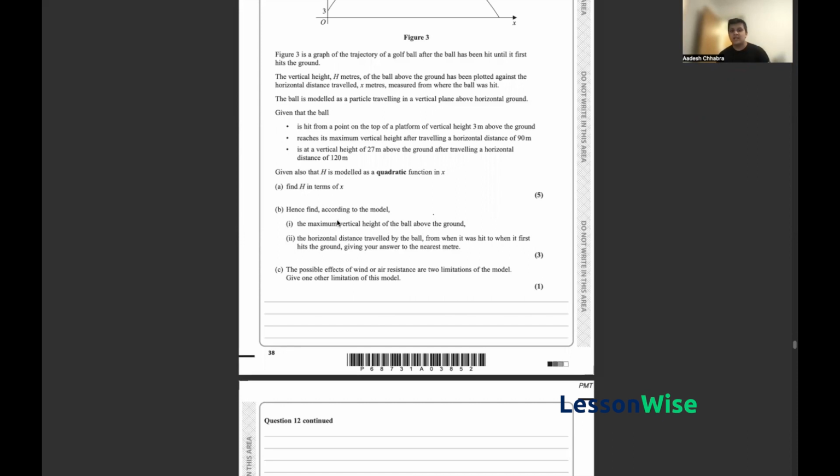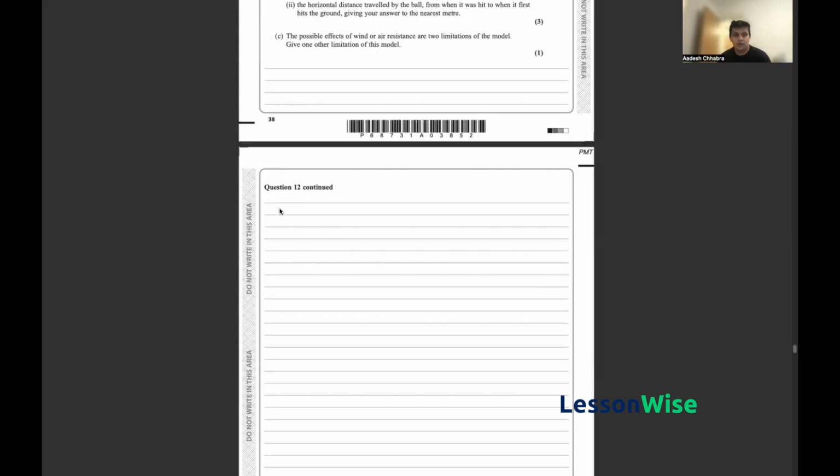Now, for part 1, we have been told that the maximum vertical height of the ball is reached after a horizontal distance of 90. So we know that the maximum height of the ball is reached at a point where x is equal to 90. All we have to do here is substitute this value into the equation that we found. So h is equal to minus 1 upon 300 x squared plus 3 by 5x plus 3.